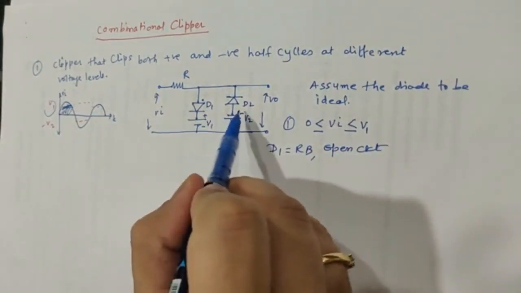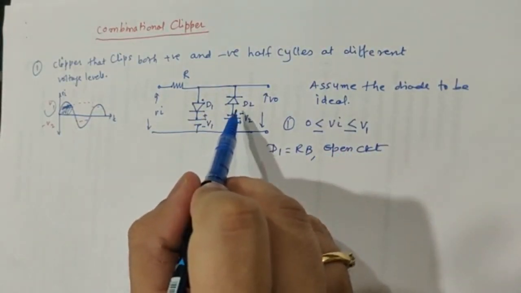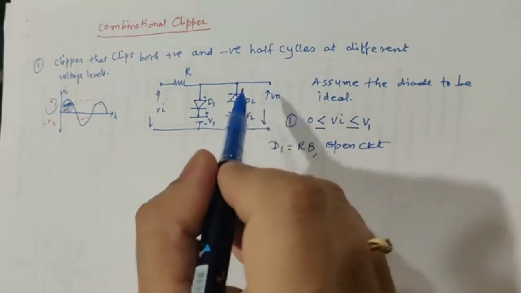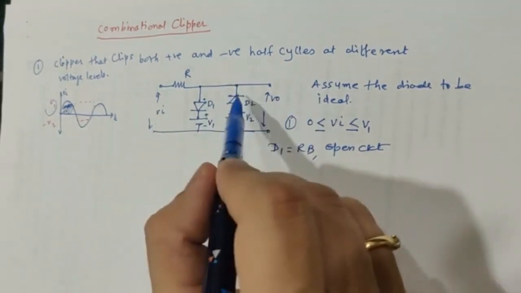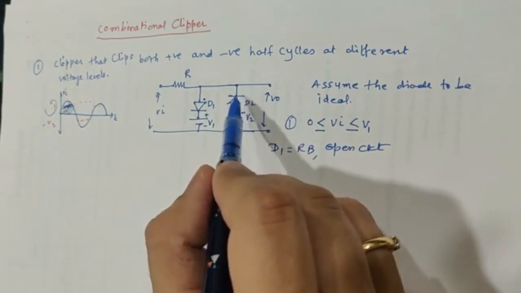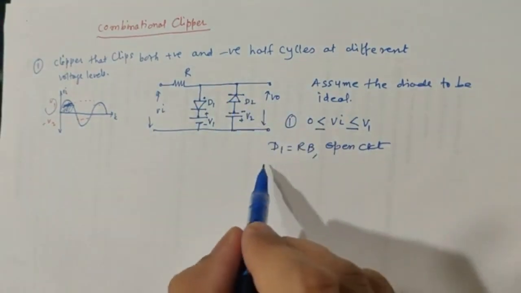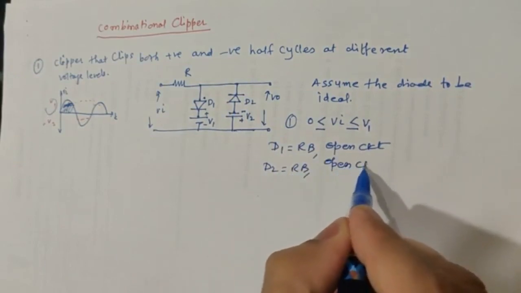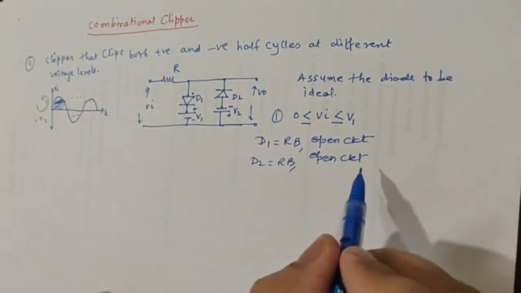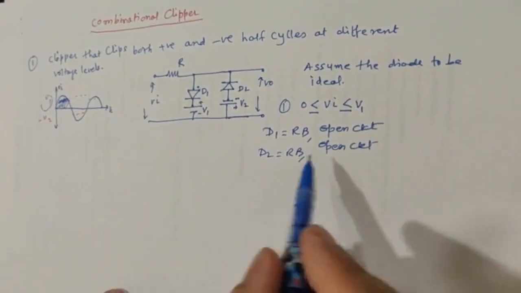But what about D2? The diode D2 will also act in the reverse bias. Why? Because the V2 battery is negative and you are applying a positive voltage at the cathode. So cathode is at higher potential with respect to anode, and that will make D2 also in reverse bias and it can be replaced by open circuit. So both the diodes are in reverse bias and they can be replaced by the open circuit.